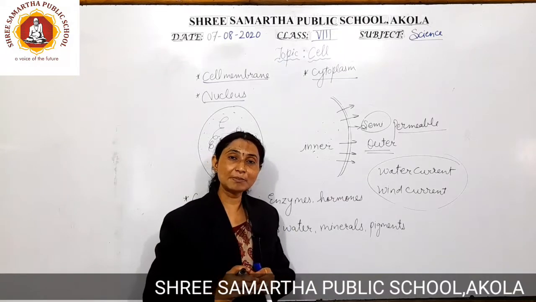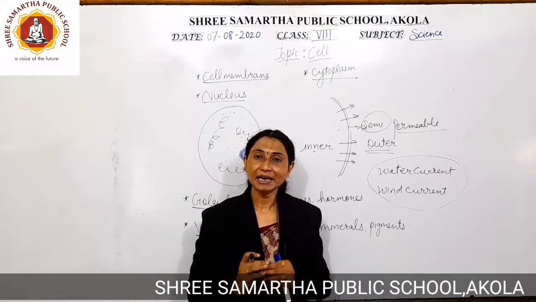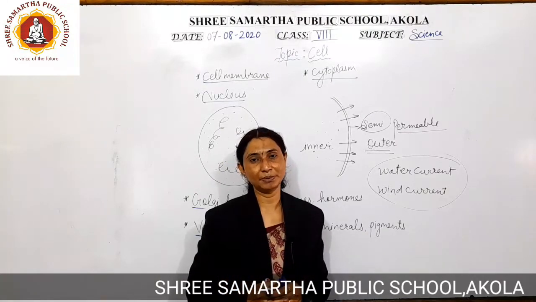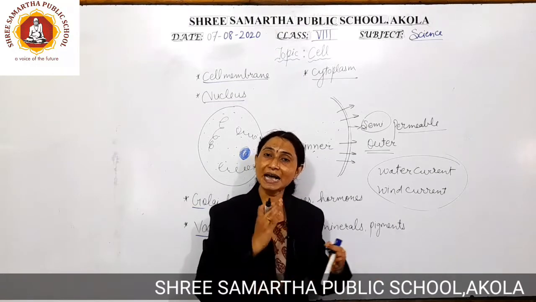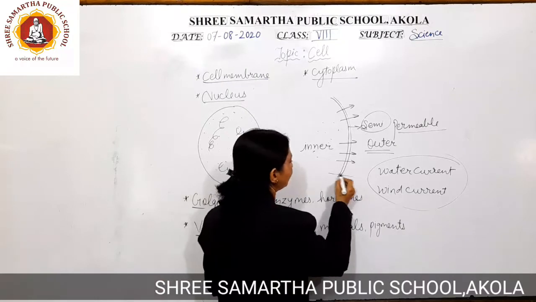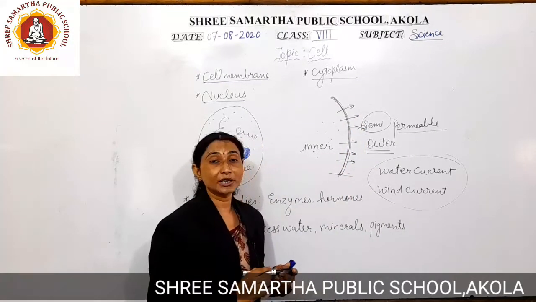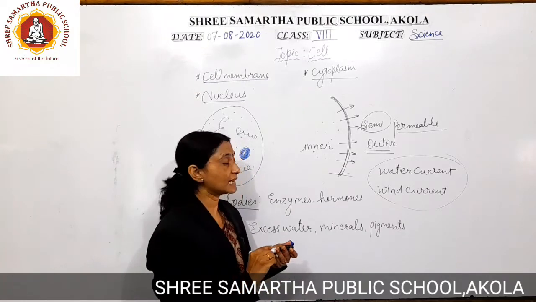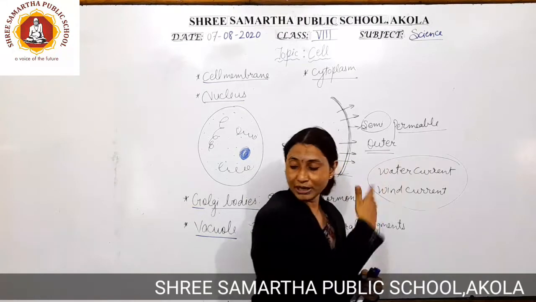It is also semi-permeable, or selectively permeable, allowing only certain particles to enter and move out of the cell body. It protects all the cell organelles present inside the cell from the outside barriers.